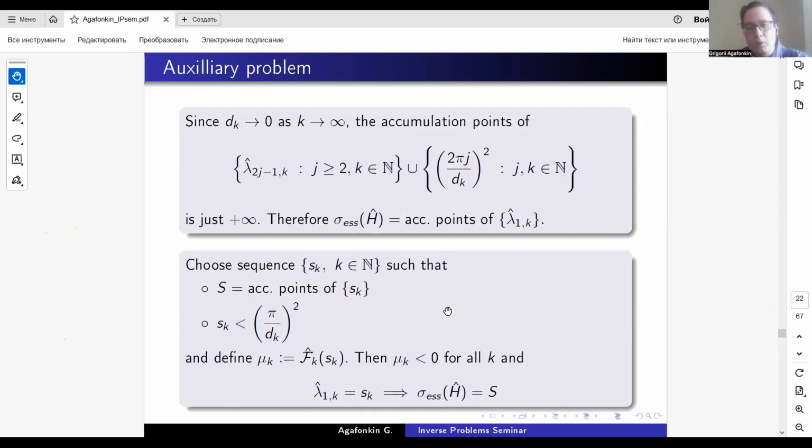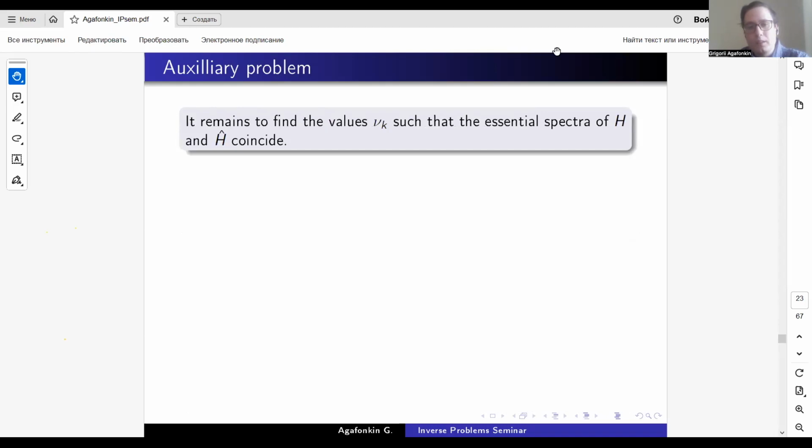Thus we solve the problem for the auxiliary operator. It remains to show that the resolvent difference is compact between these operators, and then we will finish our construction. It remains to find the values nu k such that the essential spectra of h and h hat coincide. We will show it in the way that the resolvent difference for values nu k large enough will be compact, and therefore the essential spectrum preserved.